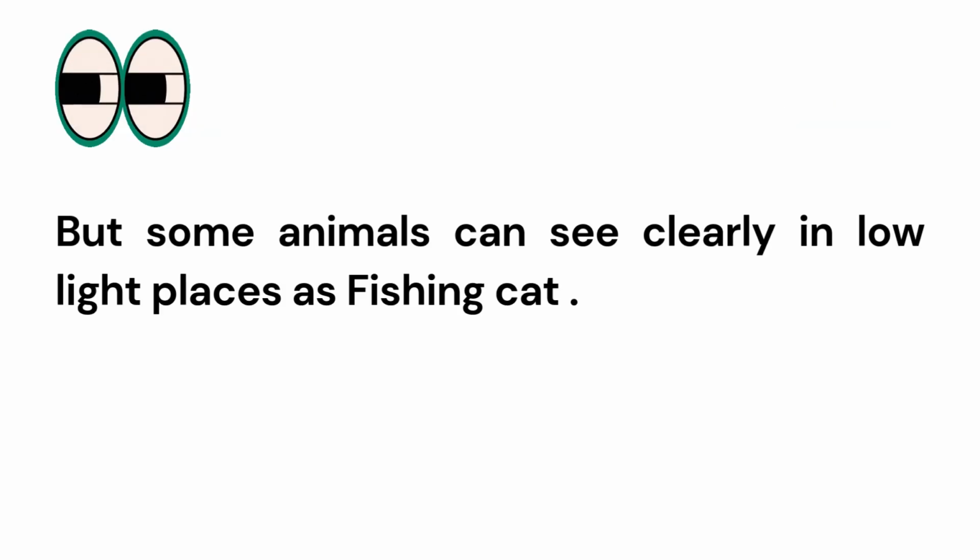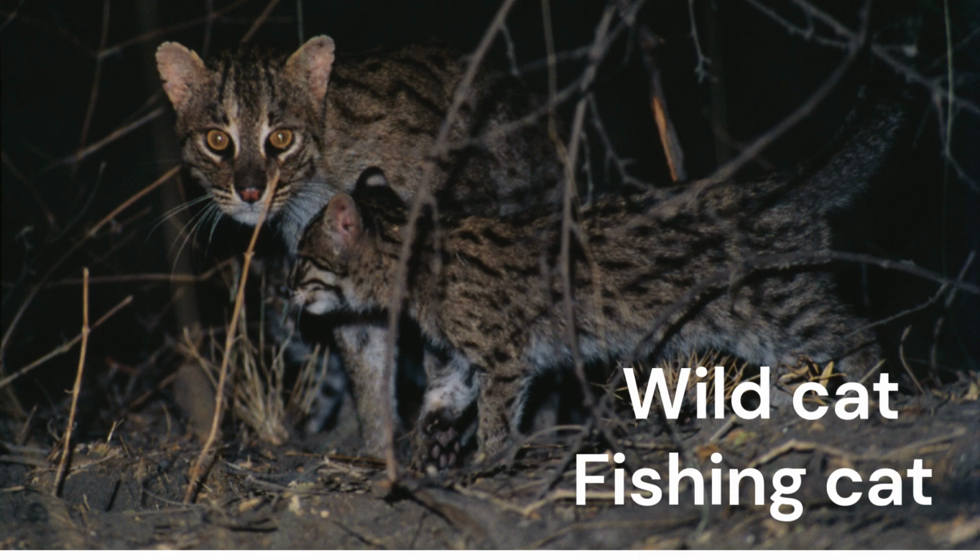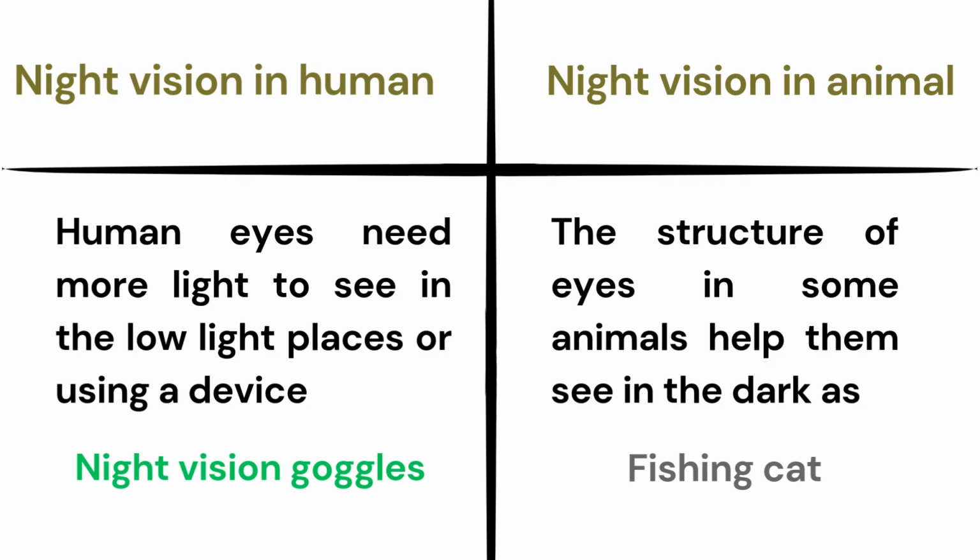You know, some animals can see clearly in low light places, such as fishing cats. As you see here, this is a wild cat or fishing cat. If we compare the night vision in humans and night vision in animals, human eyes need more light to see in the low light places, or to wear the night vision goggles.